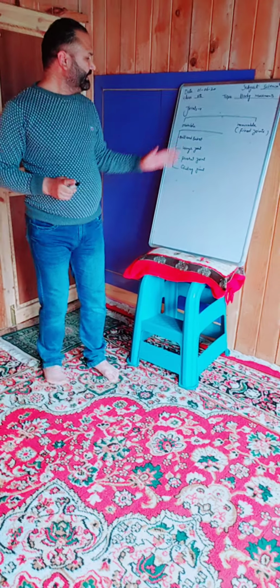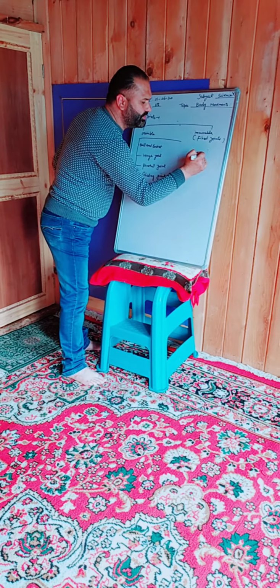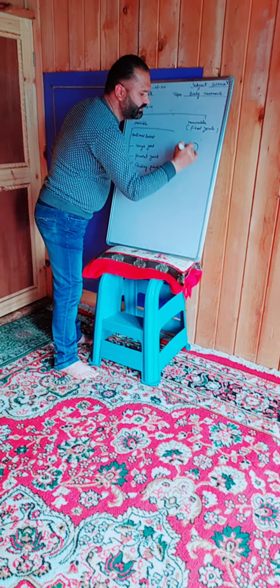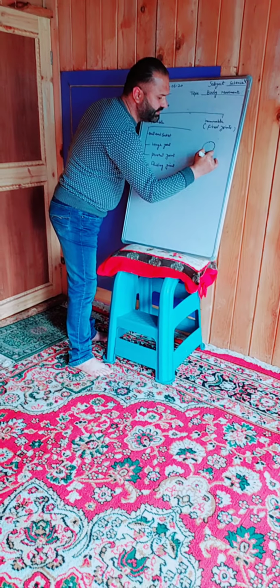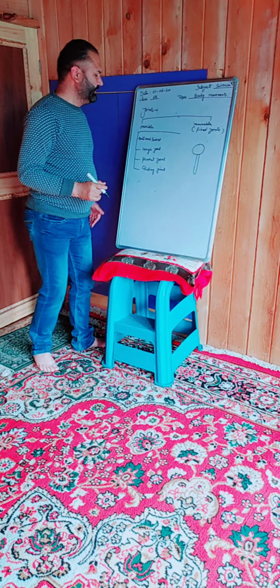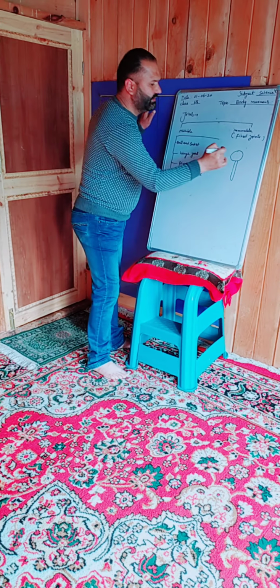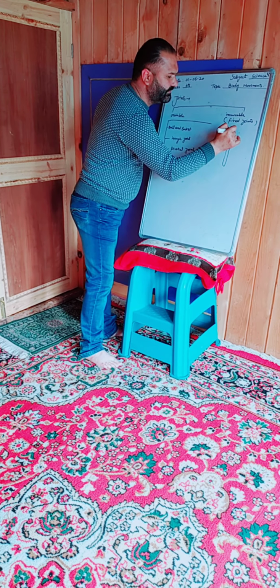Ball, you know that ball means round shaped, anything round shaped like this. Consider this is a bone. And a socket is a cavity like this.